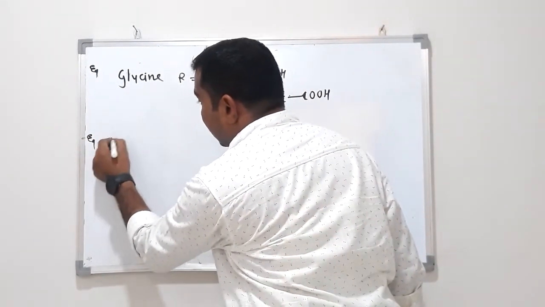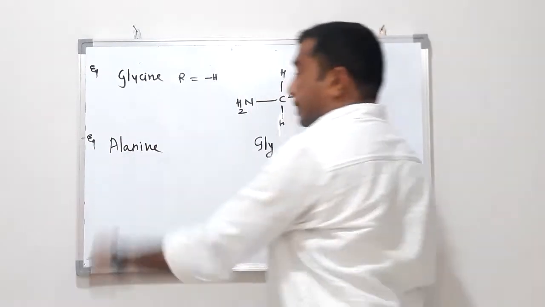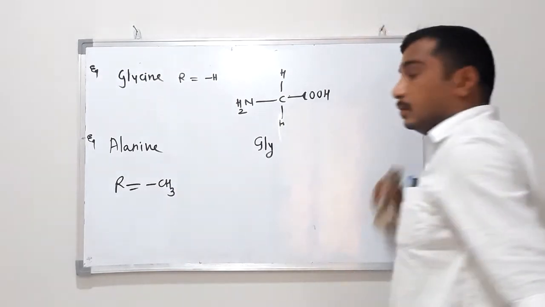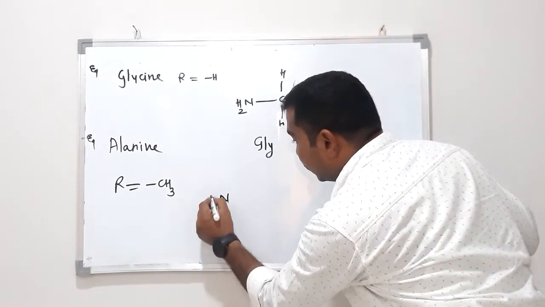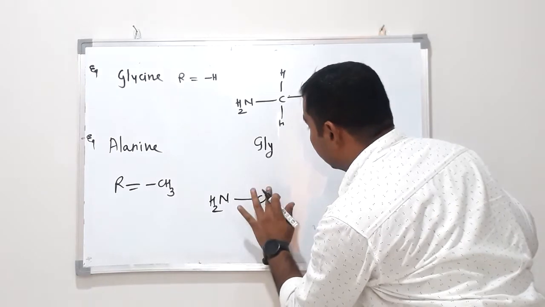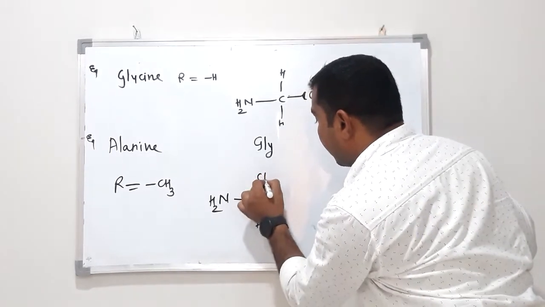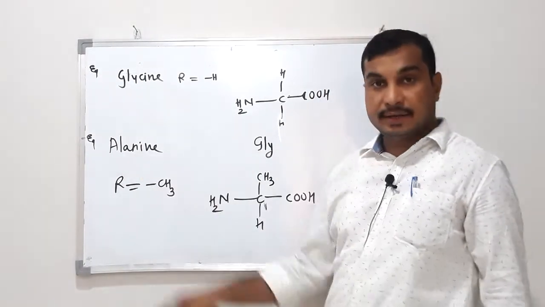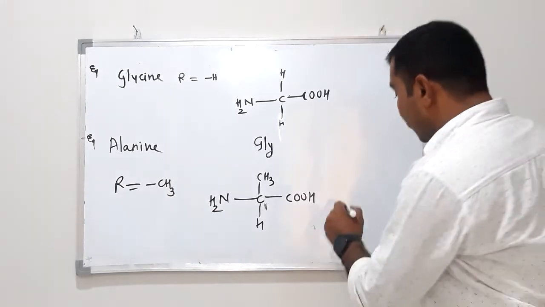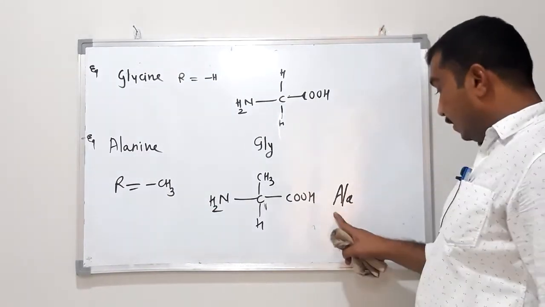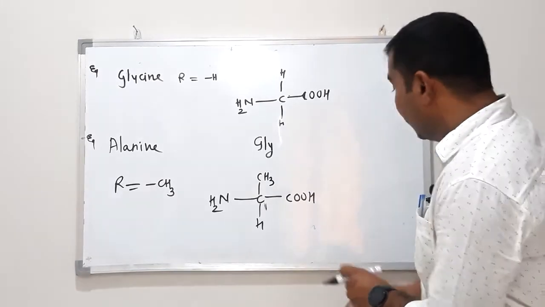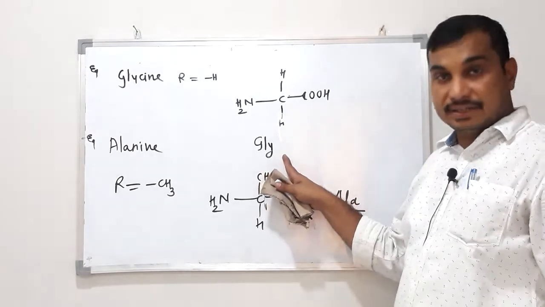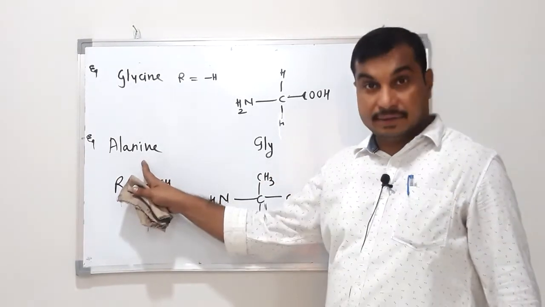Second example, alanine. Here R is a methyl group. Put a methyl group in place of R, like this. This is alanine. Alanine's side chain is a methyl group and it is represented by ALA. GLY means glycine, ALA stands for alanine.